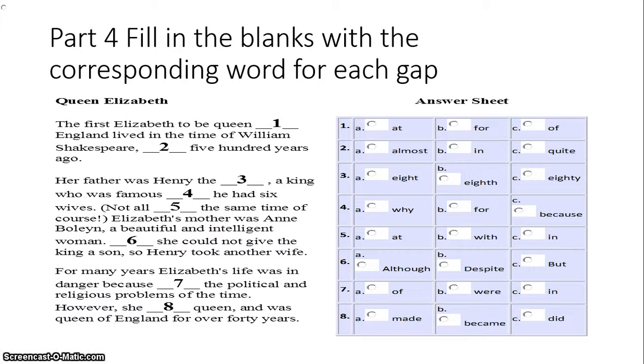And however is number 8, which is she became queen, she became queen as a person. I became a cop, or I became a policeman, I became a teacher, etc. Okay?